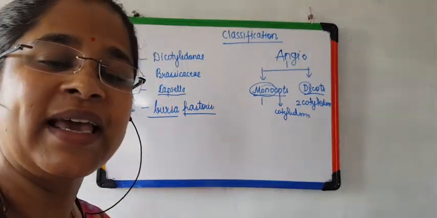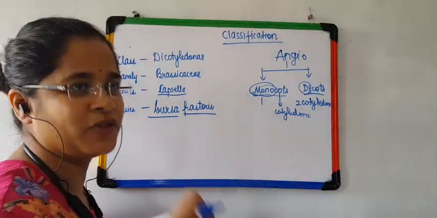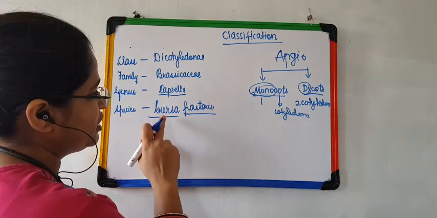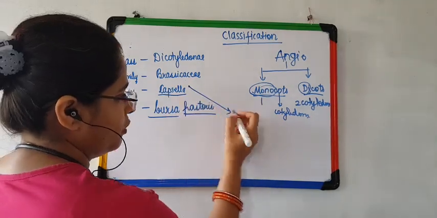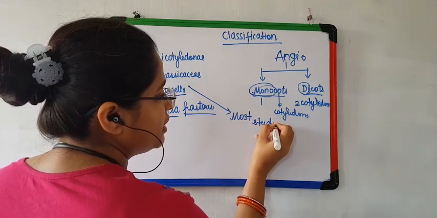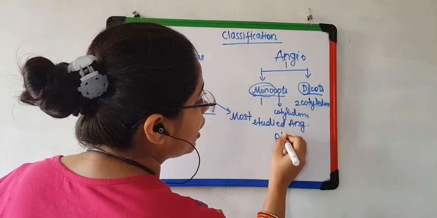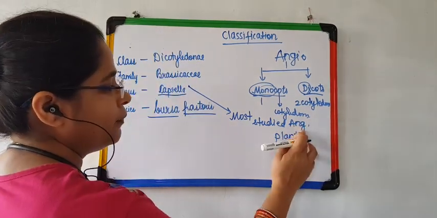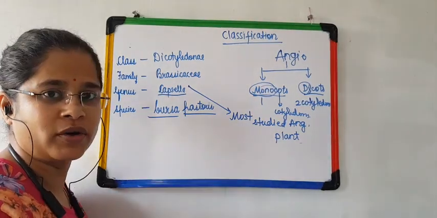Family, Brassicaceae. Why? They produce covered seeds. Genus, Capsella. And species is Bursa pastoris. What is this Capsella? Capsella is the most studied angiospermic plant. Okay, the name of the plant is Capsella Bursa pastoris.